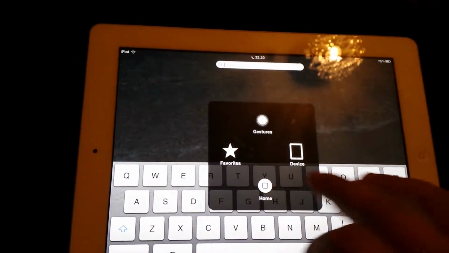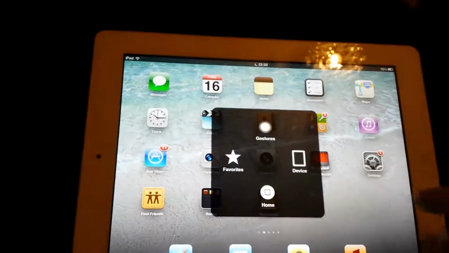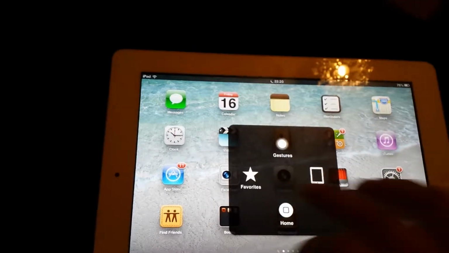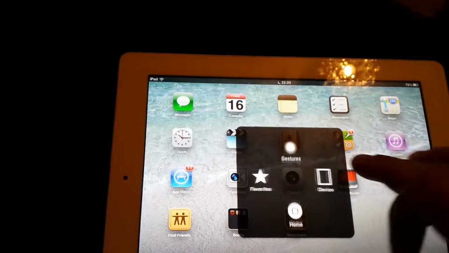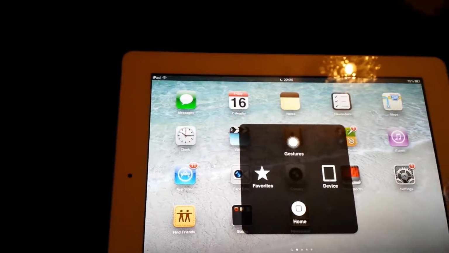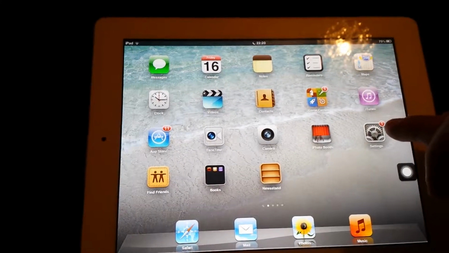Go home from wherever you are. Device, change your device, favourites, different touches and gestures. So I'll show you how we do it.